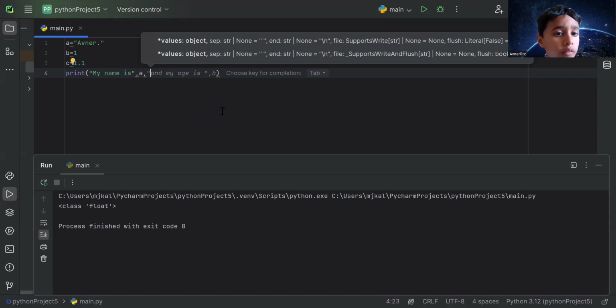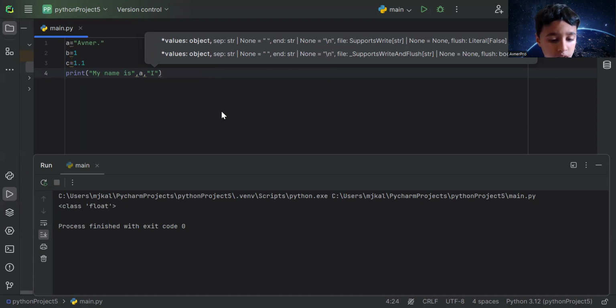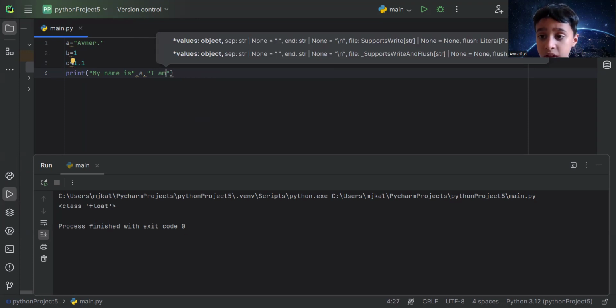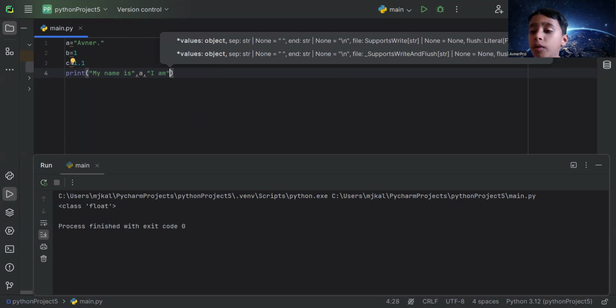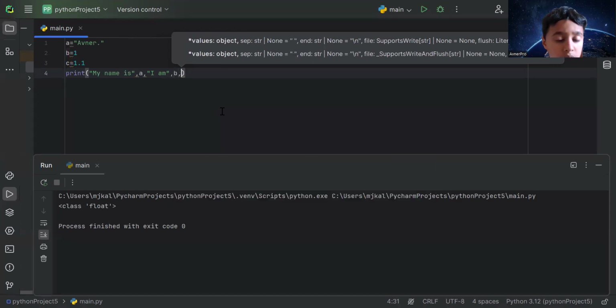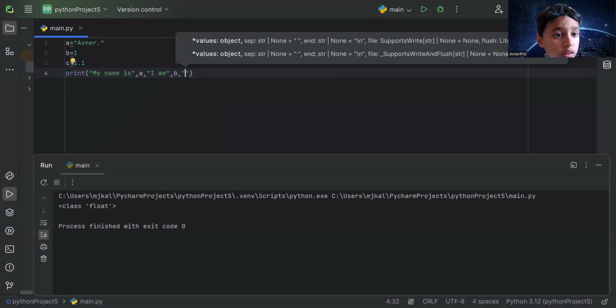And now I'm gonna write, I am. Now I need to stop it here. If you put a space, that's gonna do double spaces. The comma represents a space. Always you need to do that. Now I write B, comma, quotation marks.